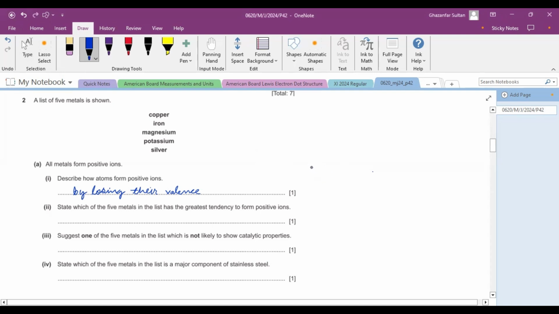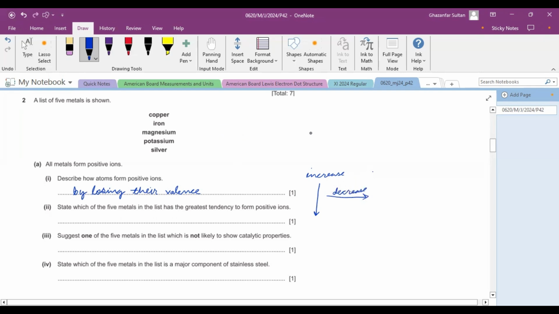We know that reactivity increases down the group if we are talking about group 1 and group 2, and along the period reactivity decreases.